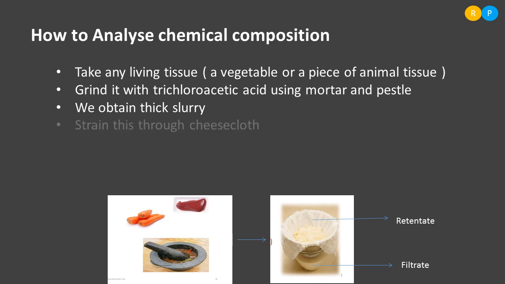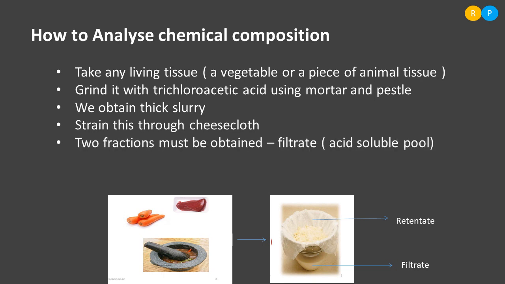So as a result of filtration, we get two fractions. So what is used for the filtration? They use cheesecloth or cotton cloth for straining the slurry. As a result of straining, they obtain two fractions. One of the fractions is called the filtrate and the other fraction is called the retentate, right? So there are two fractions obtained as a result of filtration.